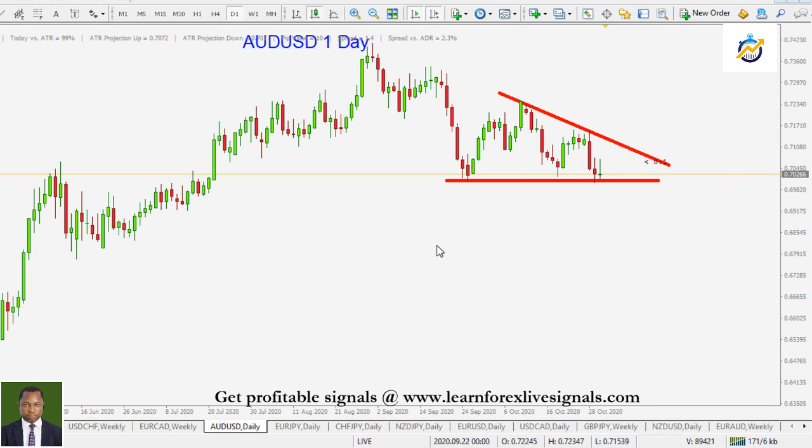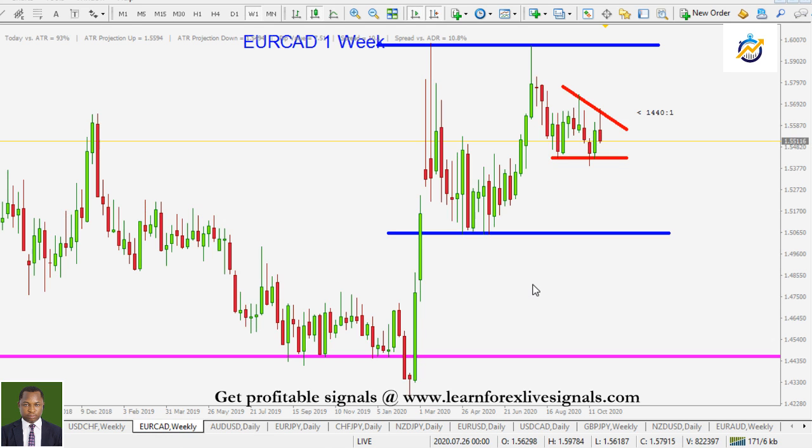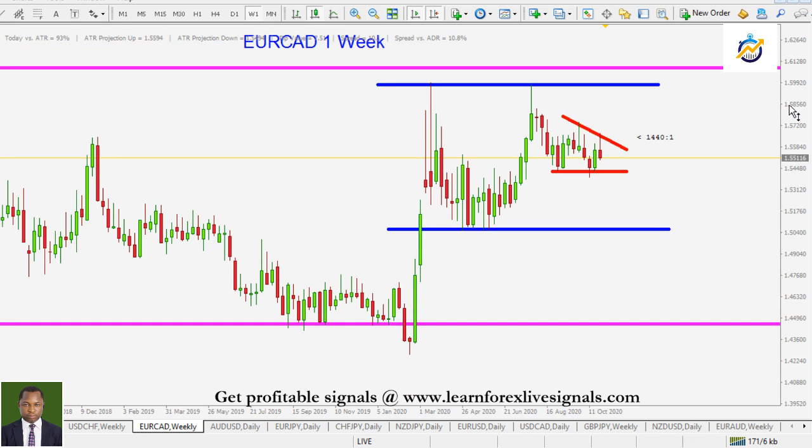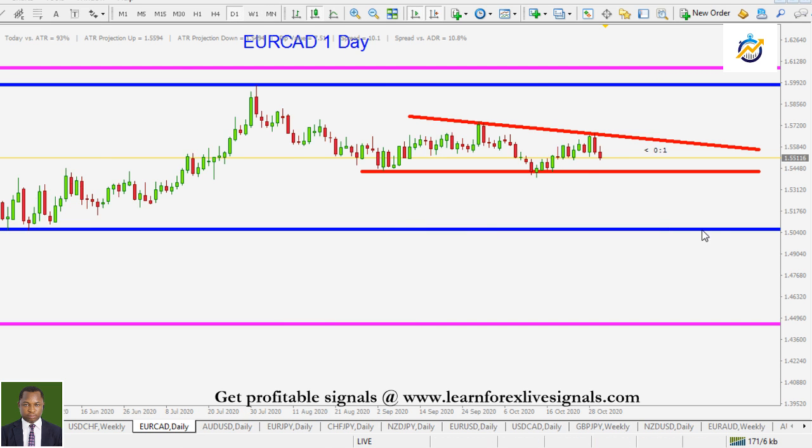All right, let's look into the euro against the Canadian dollar. Well, this pair here has to give us some pips again. As I am seeing here, remember we have analyzed this previously. I talked about this range, that the overall price behavior here is suggestive of a range. So we're expecting price to come back down. We are very bearish here. We'll be looking for only short opportunities in the daily time frame.